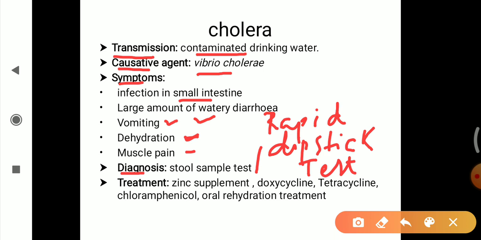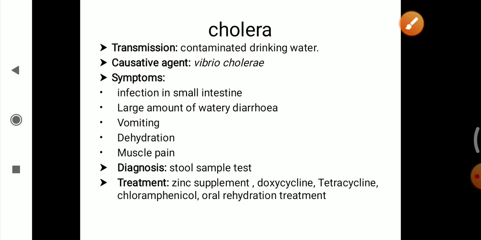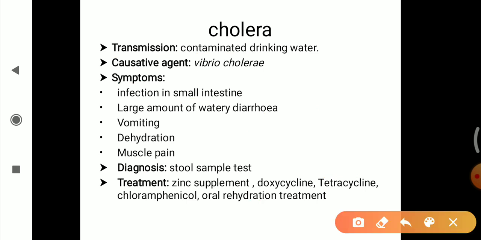Rapid means fast, and a dipstick is a kind of stick that has some material already on it. We dip this stick into the solution and that will give the result. So it can be diagnosed by the stool sample test and rapid dipstick test.